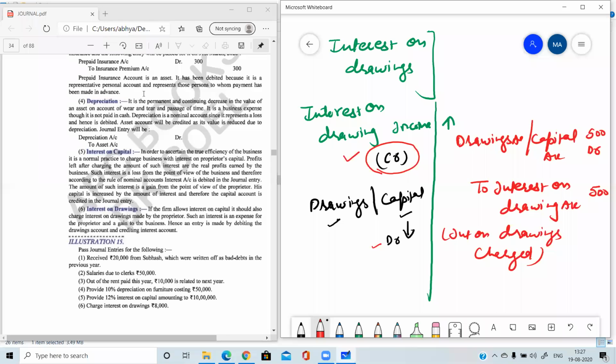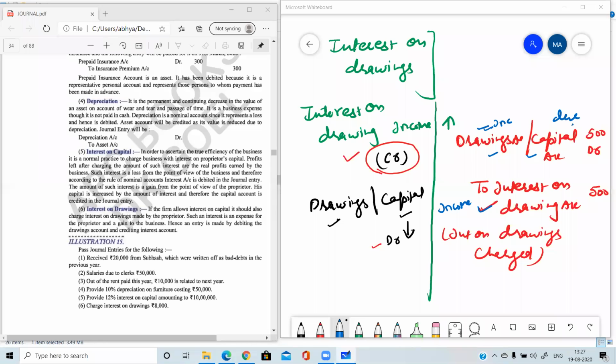Interest on drawing is an income, that's why it is credited. Incomes are always credited. And with this interest on drawing, drawings will be increased, or capital will be decreased. Drawing is an expense. If drawings are increased, it is debited. The nature of capital is capital, and if capital is decreased, it is debited. So any one account you can use for doing this entry.